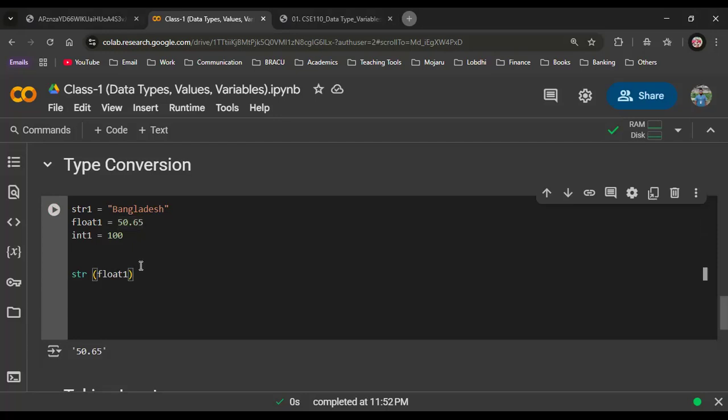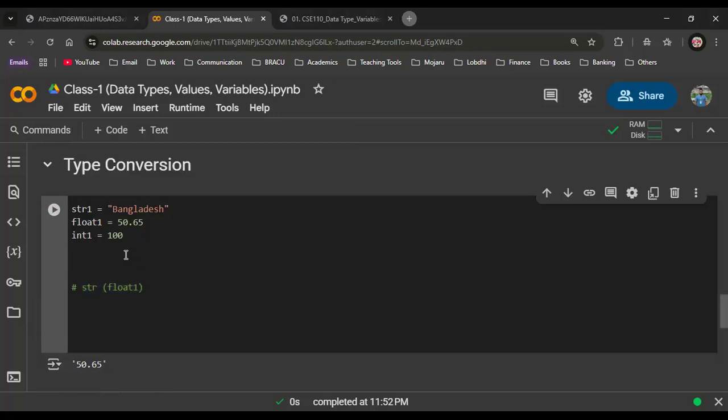Now here comes the part. I will ask you a question. Before converting it into string, if I did float1 plus 1, I add 1 to it, then the value should be 50.65 plus 1, it becomes 51.65, right?